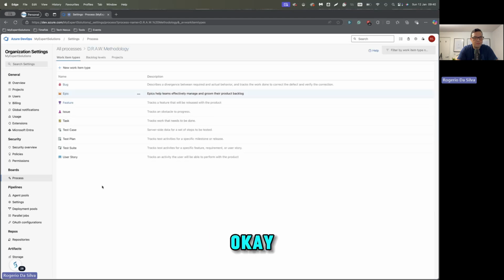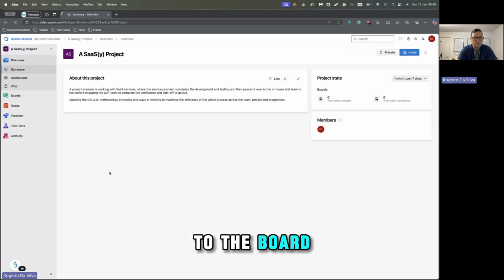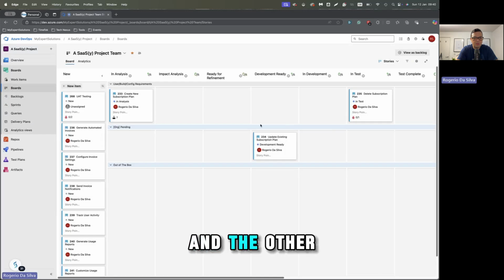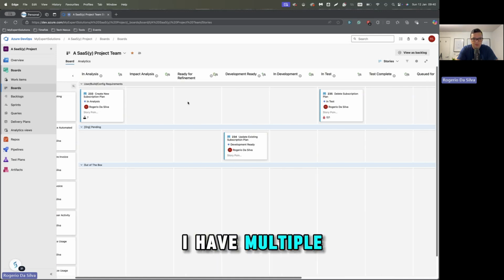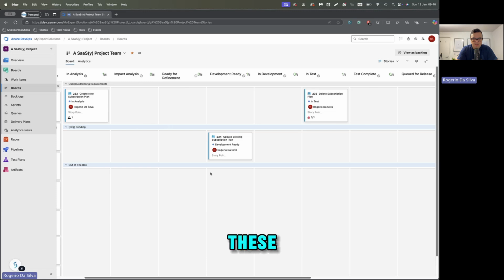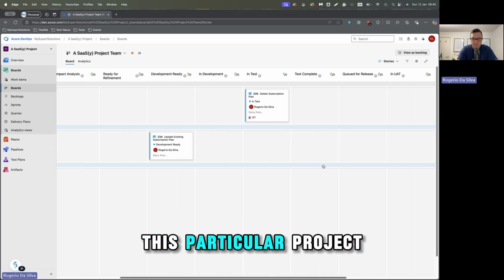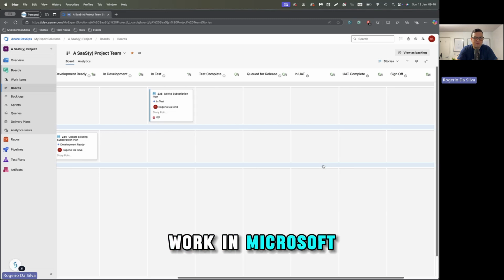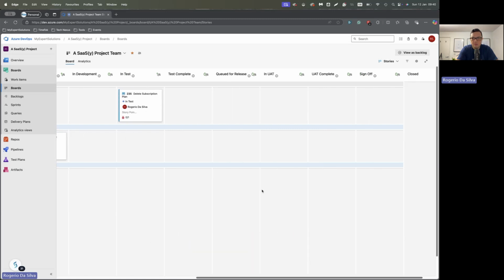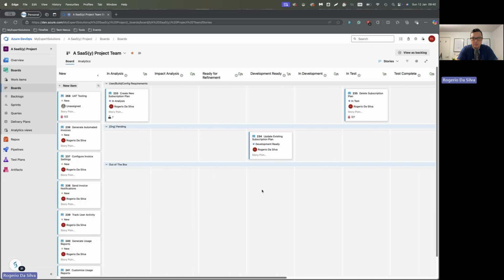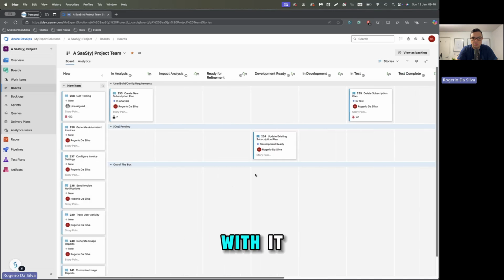The other thing that I like to do when I'm doing this, let me just go back to the board. As you look at the overall board, the other thing, in combination with the DRAW, and I can dig deep into this, this is just an overview, is that for this particular example I have multiple columns here that are related to this particular project. If you work in Microsoft Dynamics CRM, these are the things that I would set up the board to work along with.